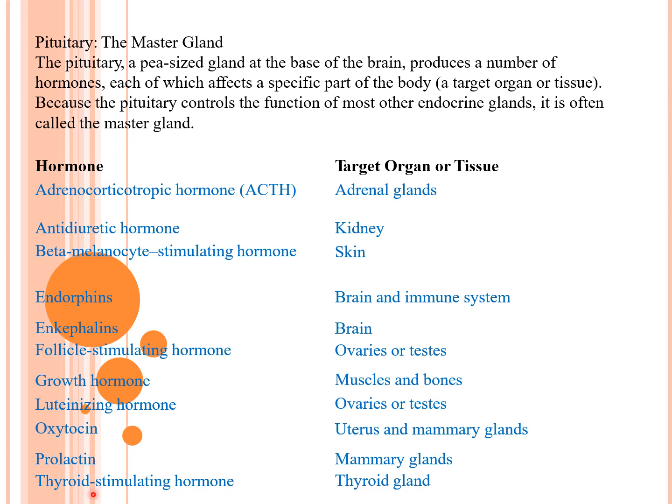So what are the hormones secreted by the pituitary gland? We have adrenocorticotropic hormone, target organ is adrenal glands; antidiuretic hormone, kidney; beta-melanocyte stimulating hormone, skin; endorphins, brain and immune systems; enkephalins, brain; FSH, follicle stimulating hormone, ovaries and testes; growth hormone, muscles and bones; luteinizing hormone, ovaries or testes; oxytocin, uterus and mammary gland; prolactin acts on mammary glands; thyroid stimulating hormone acts on the thyroid gland. So these are the hormones and these are the target organs or tissues where these hormones show their actions.